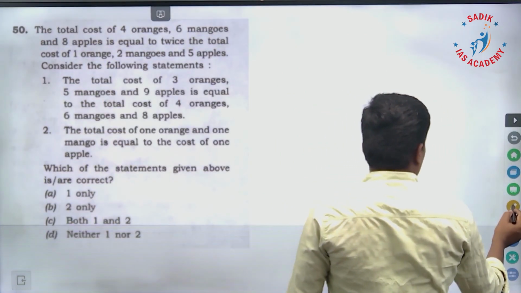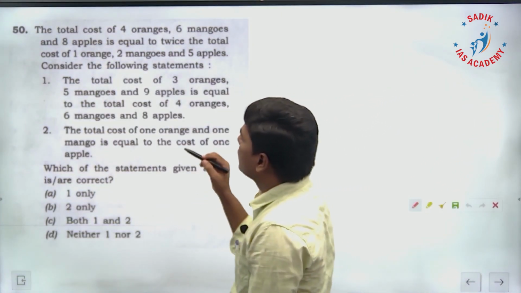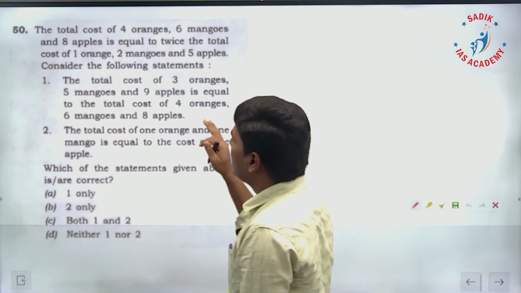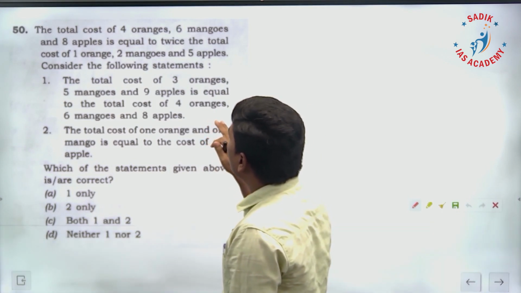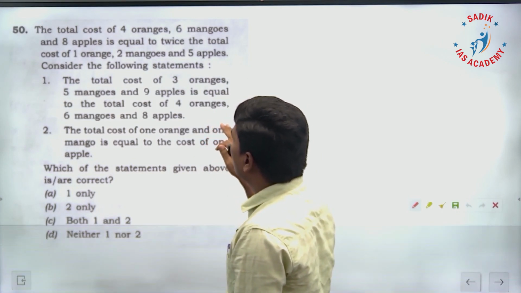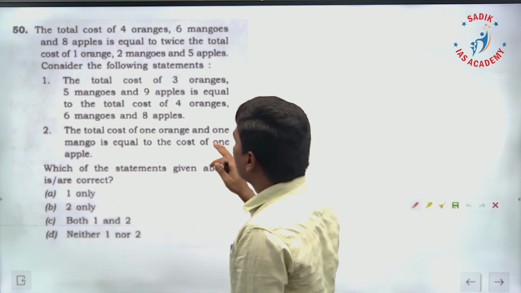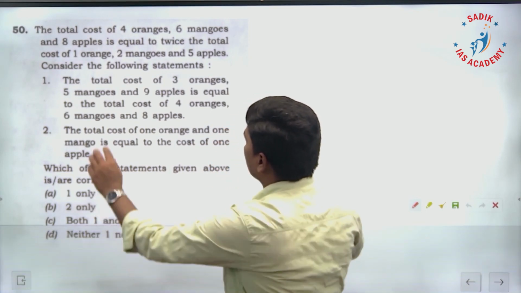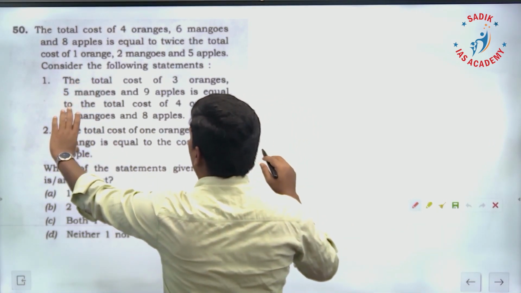Question number 50. The total cost of 4 oranges, 6 mangoes and 8 apples is equal to twice the total cost of 1 orange, 2 mangoes and 5 apples. Consider the following statements.